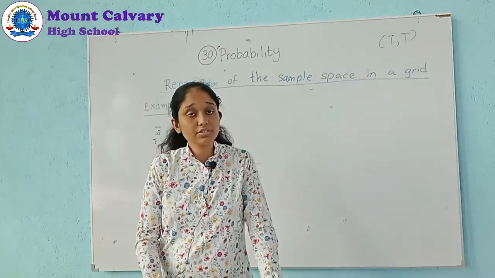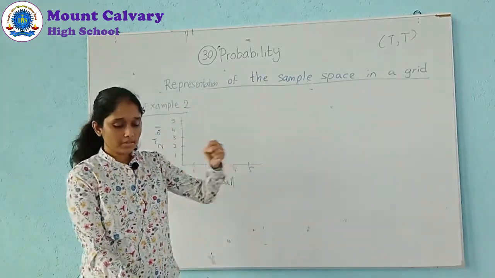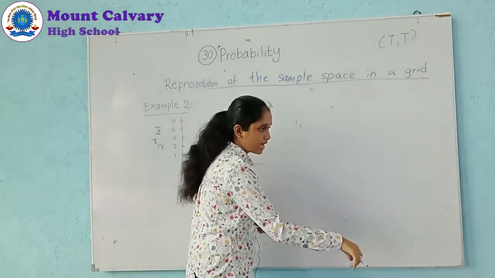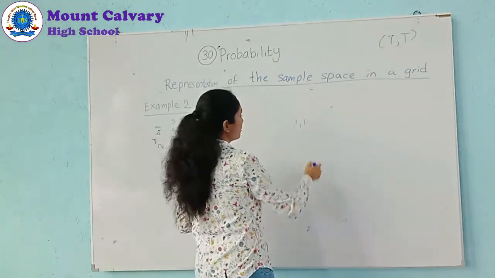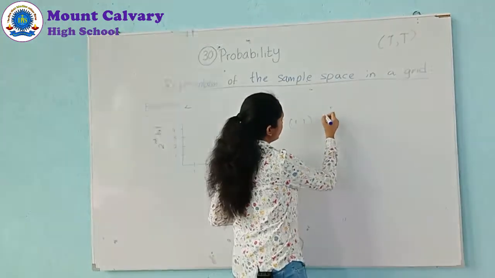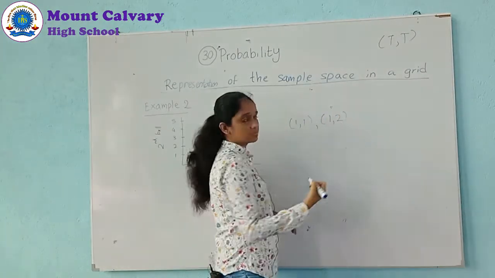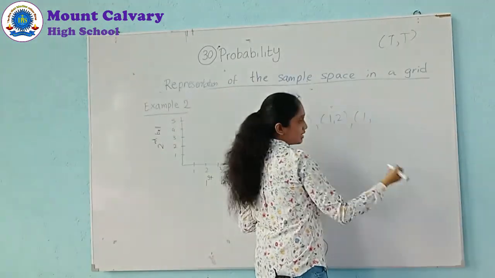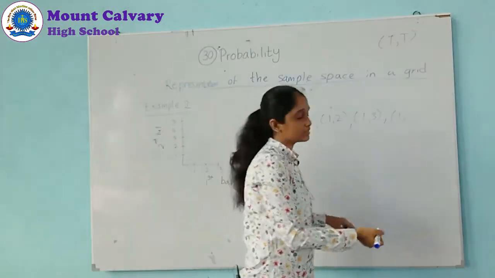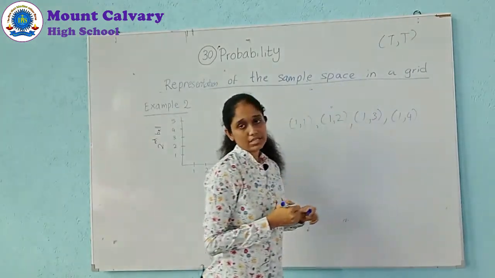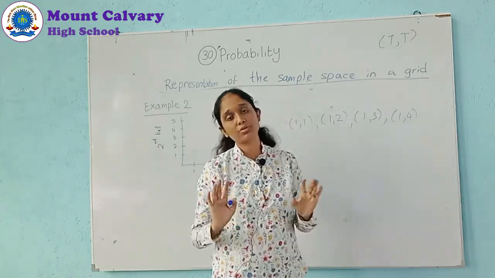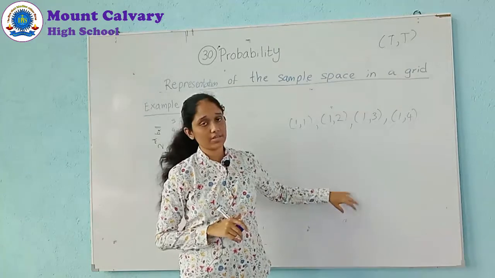So first, think about what the outcomes can be. First time it can be 1. Put it back, then you take again, and it can be 1. This is one event. Then 1 and 2. Then first time 1, the second time can be 3. First time 1, the next time can be 4. Likewise 1,1; 1,2; 1,3; 1,4; 1,5. Oh, no, sorry, only 5. So 1 up to 1,5.